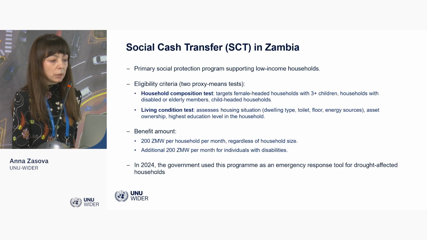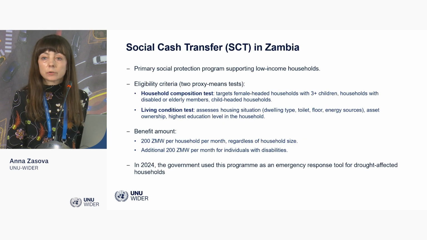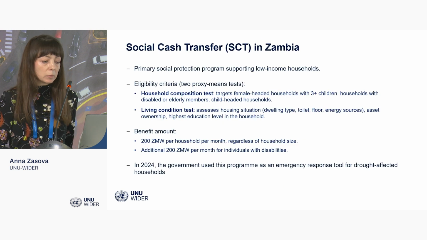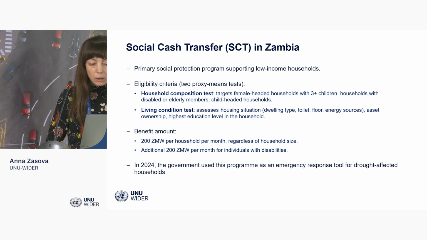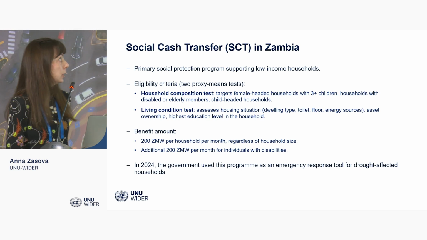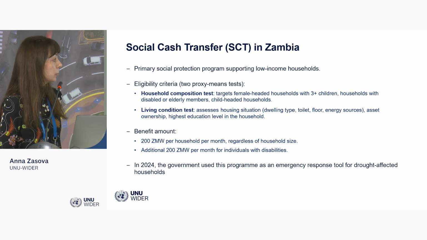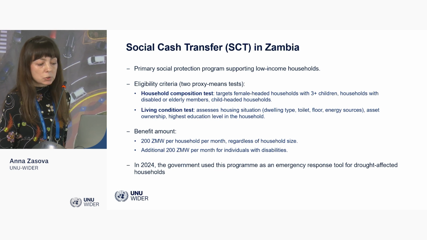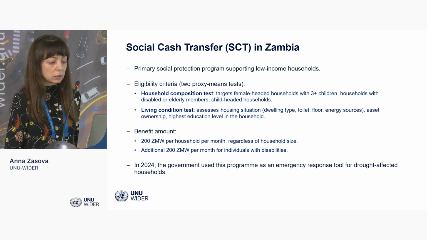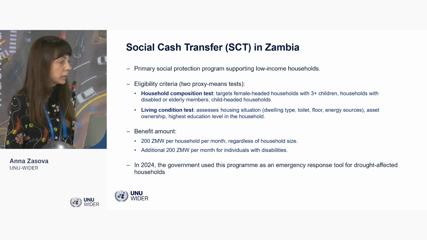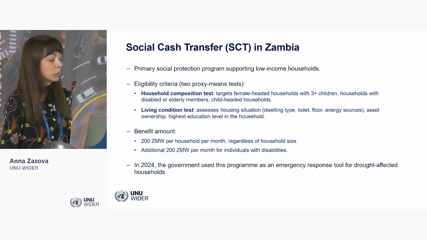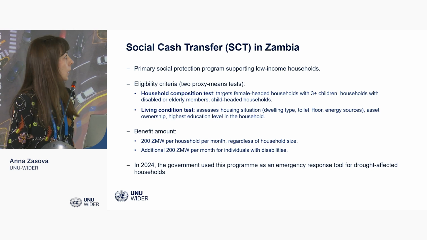And now we focus on social cash transfer. Why particularly this program? Two reasons for that. First, this is the primary social protection program in Zambia supporting low-income households. And second, in 2024, the Zambian government used this program as an emergency response to drought.